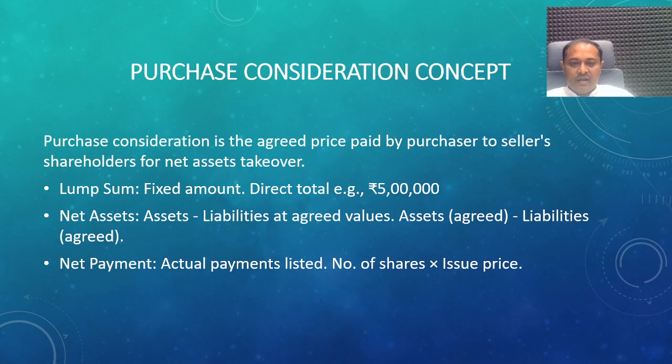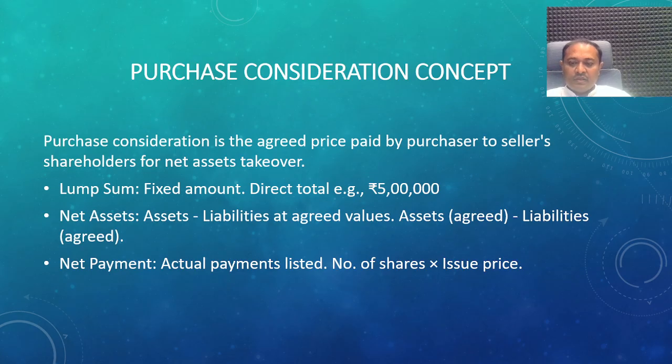Liabilities at agreed values. In the agreed values, there is a provision for depreciation and appreciation of the assets. In the liabilities, there is also the appreciation and payment of part of the liabilities or loans and advances. So that is the net asset method: all assets are considered with the revised values, minus all liabilities considered with the revised values.